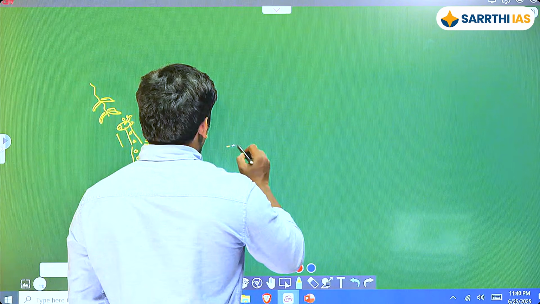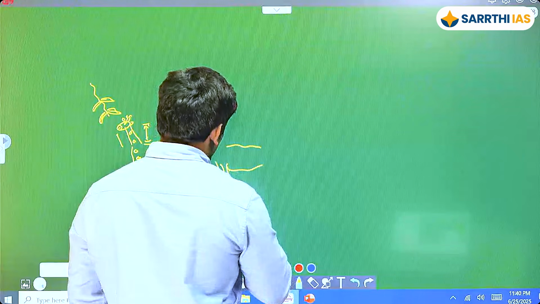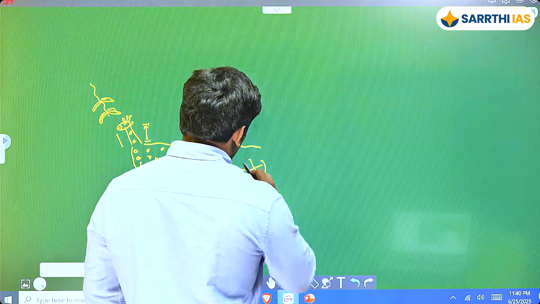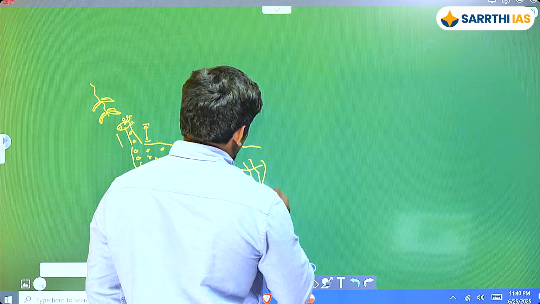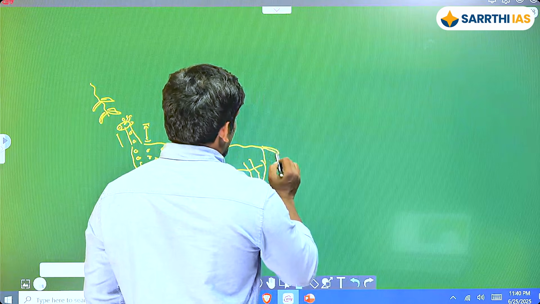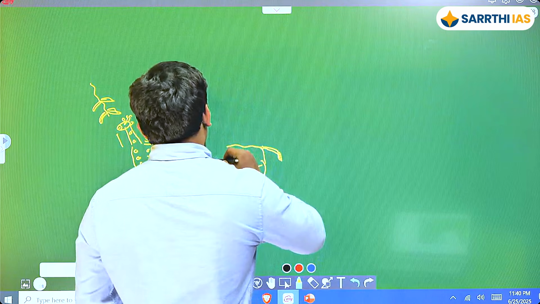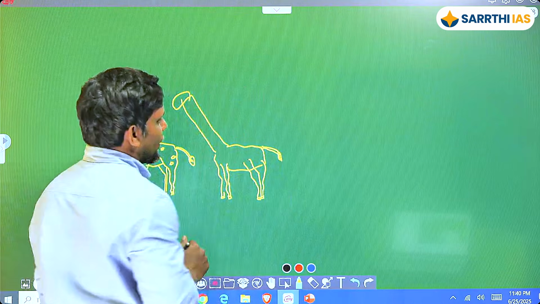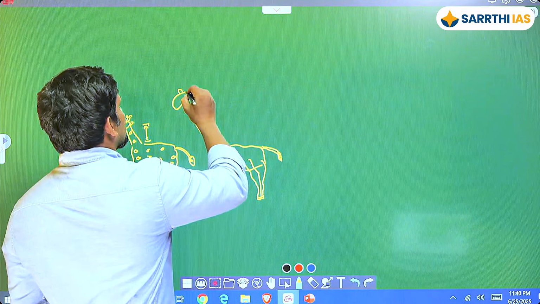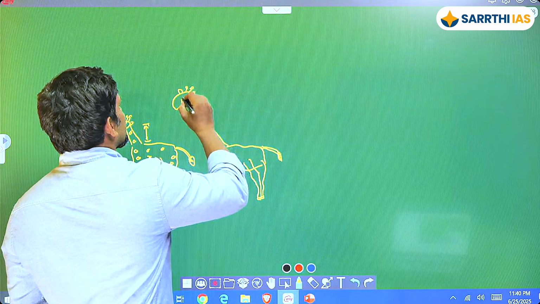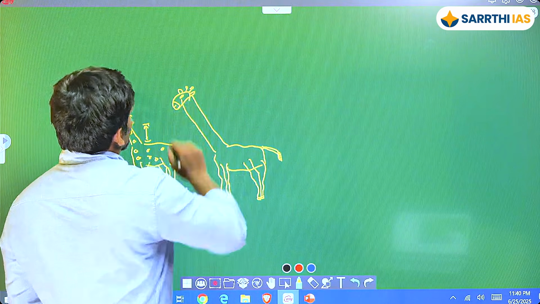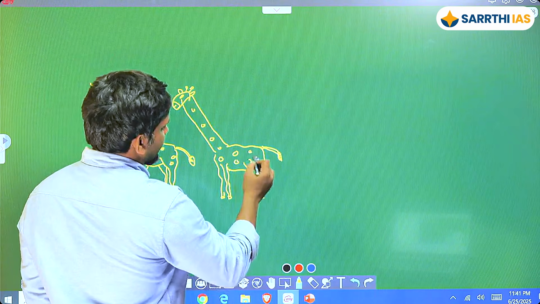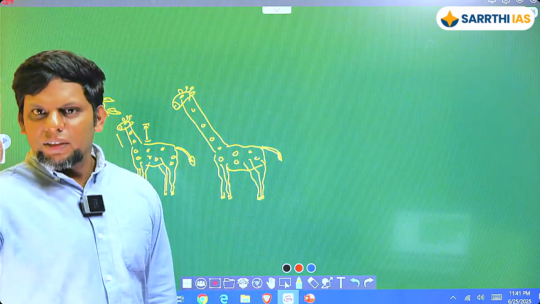the giraffe. What will be the difference here? The acquired character. Okay, this is what you have. And let's say it is again going to keep stretching up and further.